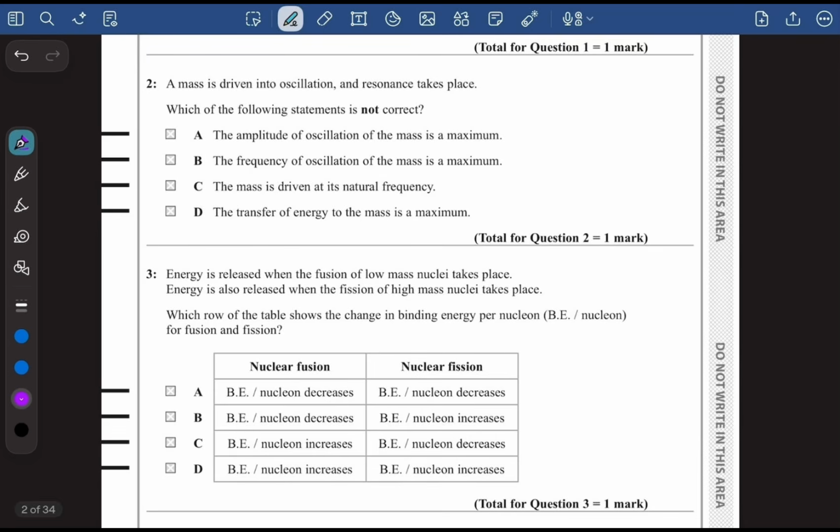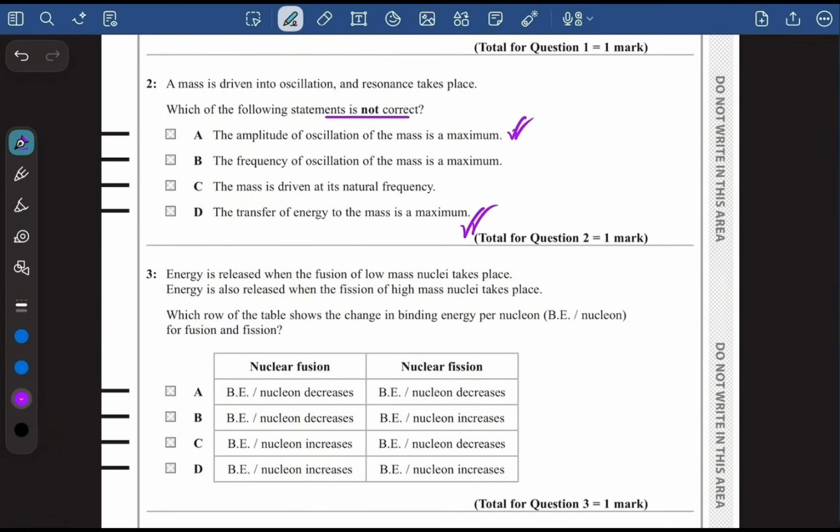Question 2 says a mass is driven into oscillation and resonance takes place. Which of the following statements is not correct? It's very important. Sometimes the students don't pay attention right here and they just tick which is correct. You will have to make sure that you tick the option which is not correct. The amplitude of oscillation is maximum. Yeah, it's correct. When resonance takes place, the amplitude of oscillation is maximum because maximum transfer of energy occurs. And that's why D is also the correct answer.